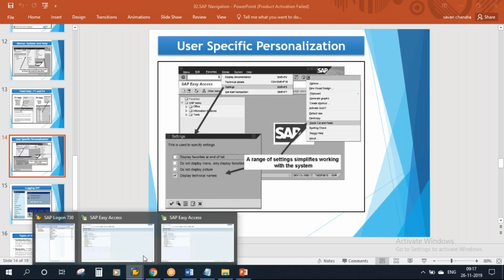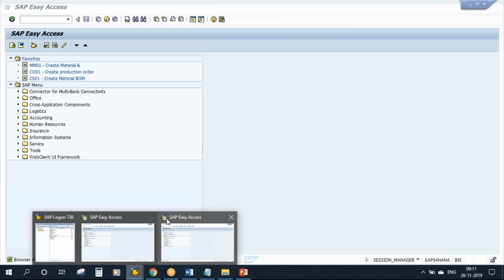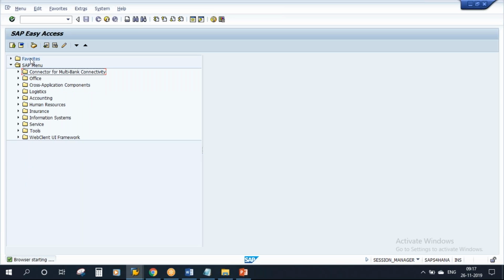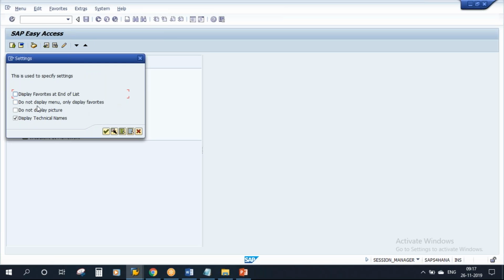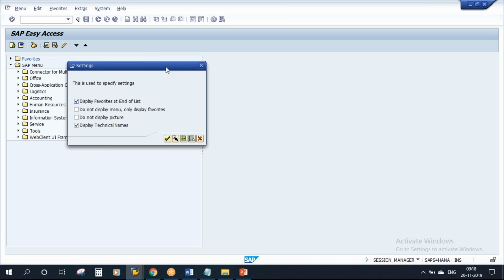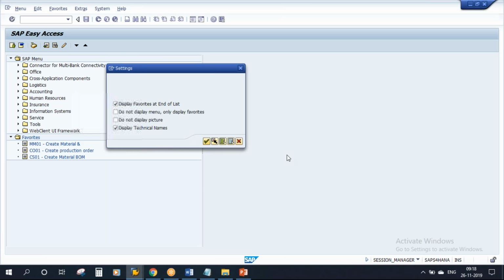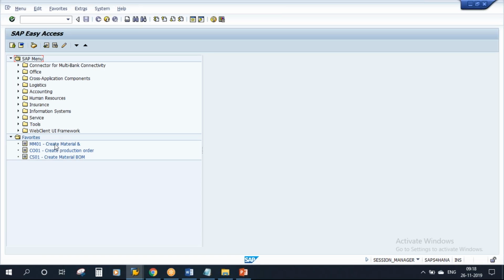Suppose I want to have the favorites folder at the end, at the bottom, not at the top. Currently the favorites folder is at the top. I want it at the bottom. So what you can do is go to extras, settings, display favorites at the end of the list. The moment I activate this, the favorites folder will show at the bottom. Continue. See, now the favorites folder is at the bottom.